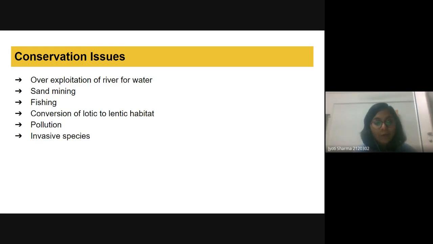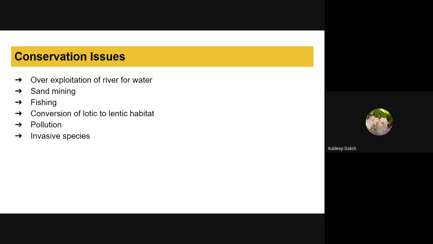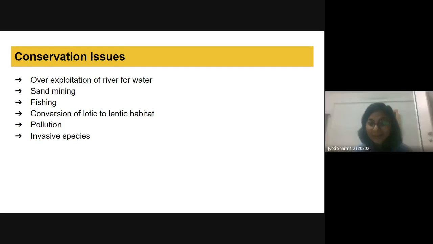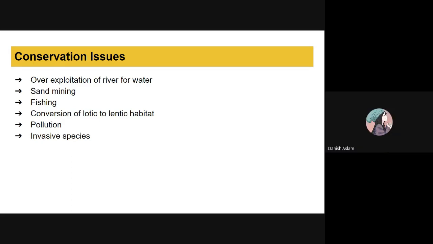Next, the fishing. You already know about it. Conversion of lotic to lentic. Kuldeep, what is lentic and what is lotic habitat? Ma'am, I'm seeing it for the first time. Can you guess? Okay, Danish knows about it. Danish, what is lotic and what is lentic habitat?